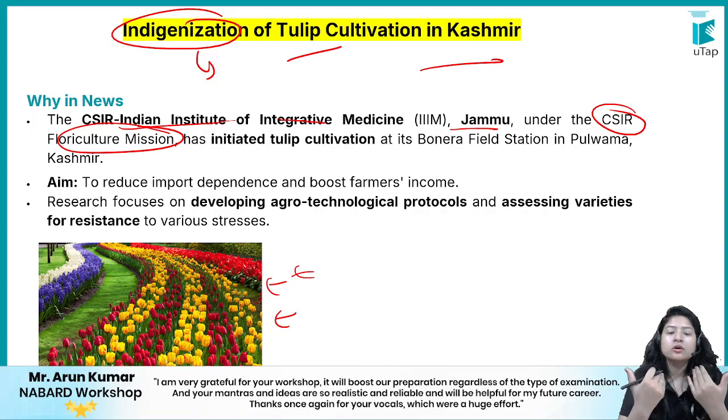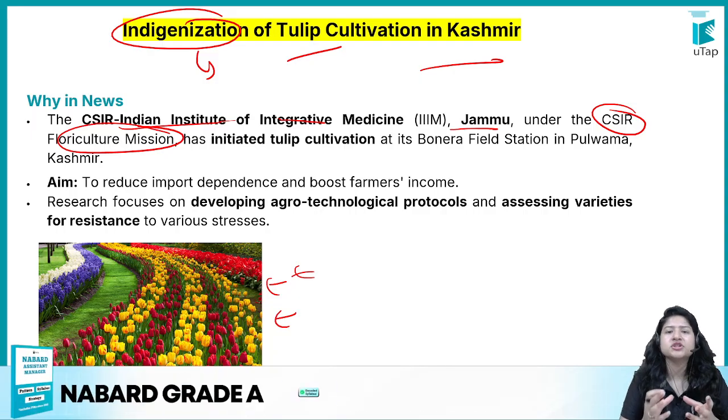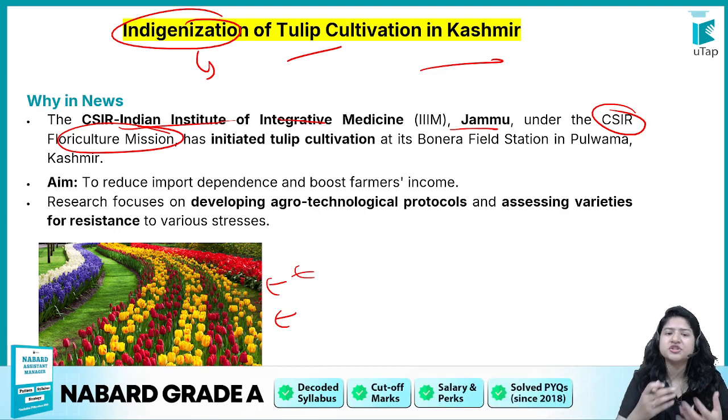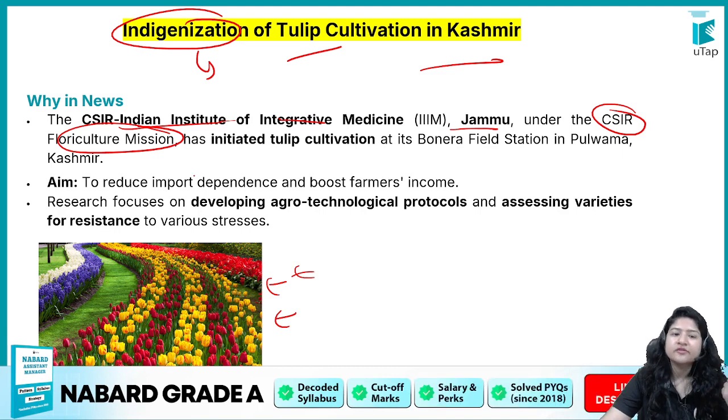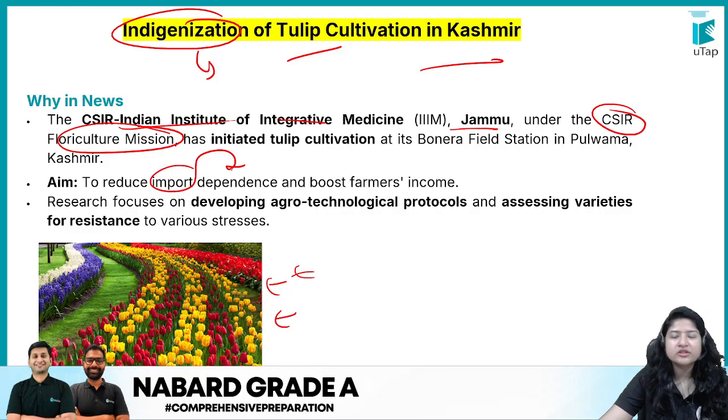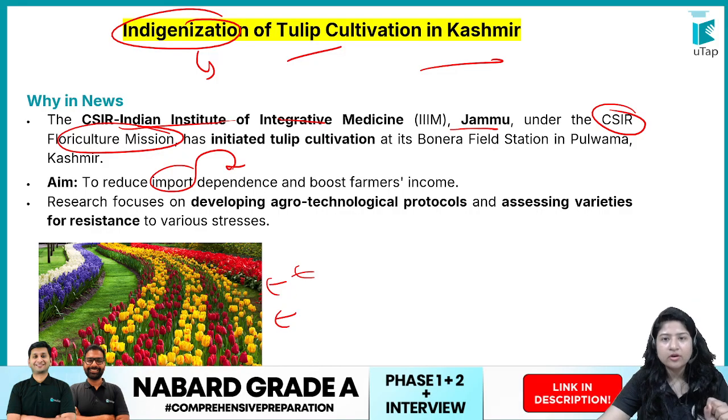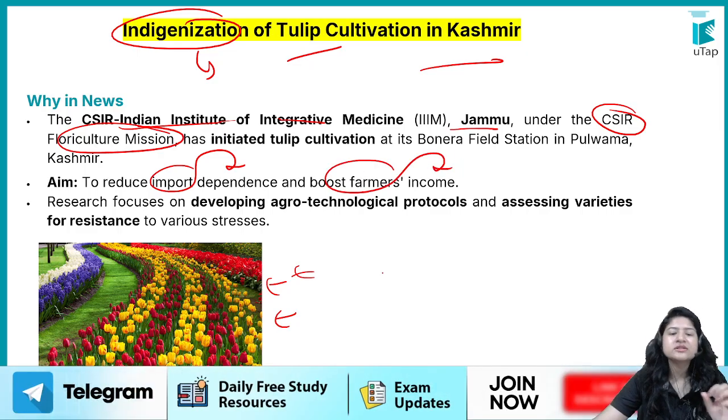ठीक है. So why is it done, because definitely if Indianization of tulip cultivation will happen, there will be various benefits. First of all, definitely import dependence will be reduced, and imports are costly. Of course, if you're buying something from a foreign country, it will be costly, right? So that will be reduced. ठीक है. How the farmers' income can be increased, there can be n number of reasons.